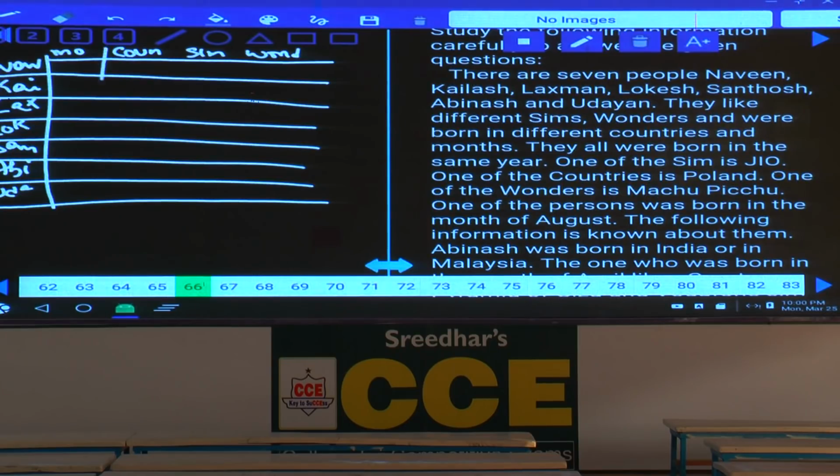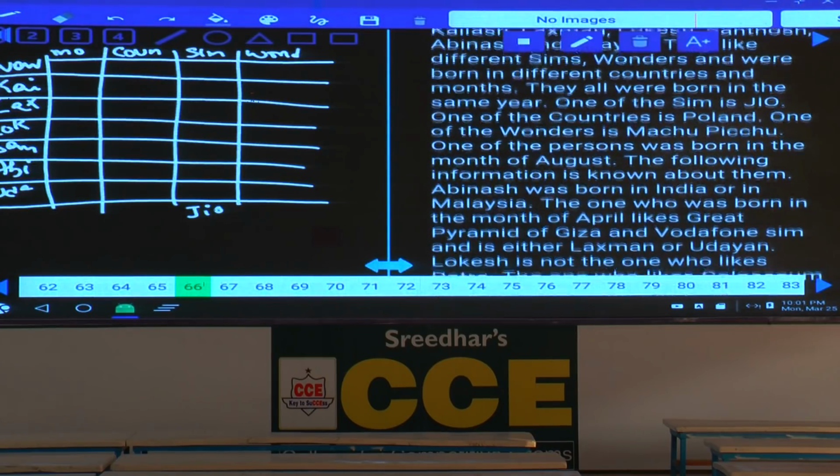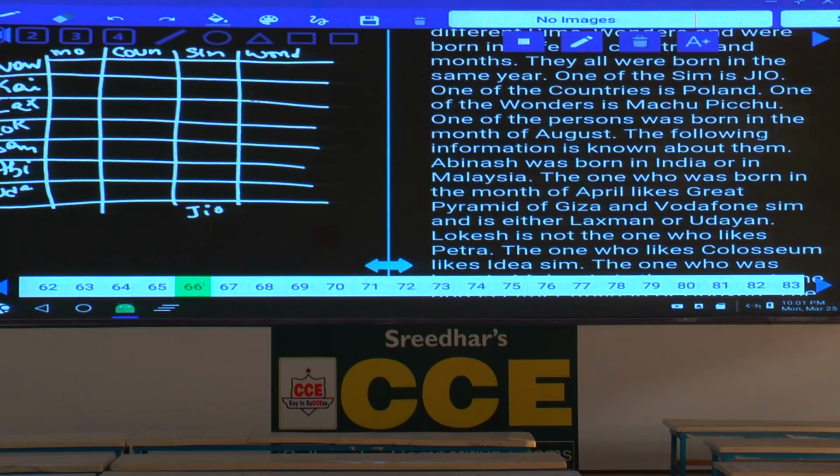Then first one, and one of the SIMs is Geo. They were all born in the same year. One of the months is Geo. Next one below the SIM, we need to represent the SIM, and one of the countries is Poland, and next one of the wonders is Machu Picchu, isn't it?